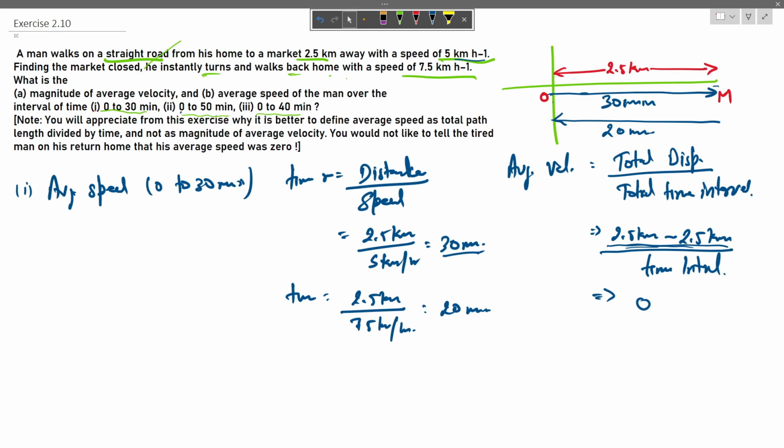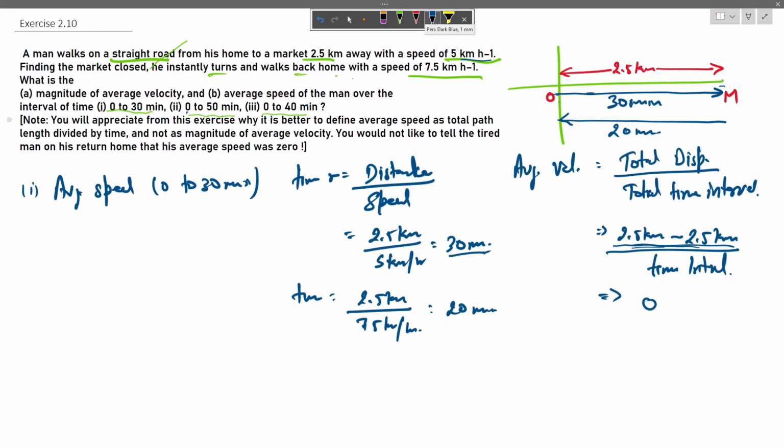The first part of the question asks what is the average speed of the man over the time interval of 0 to 30 minutes. In 0 to 30 minutes he is just moving from home to market, and it is given that he is traveling at a speed of 5 km per hour. So the answer of this first part is 5 km per hour.